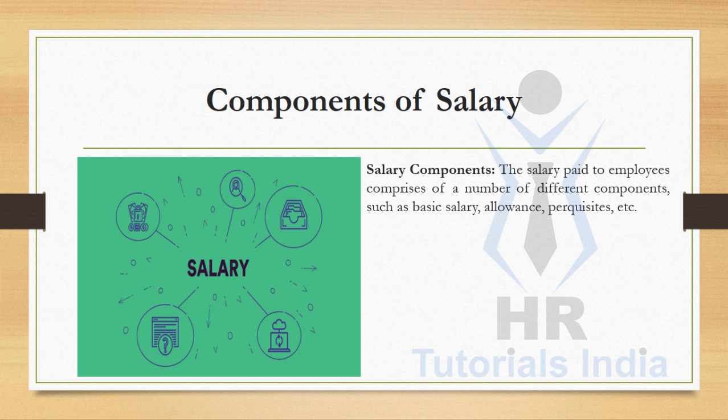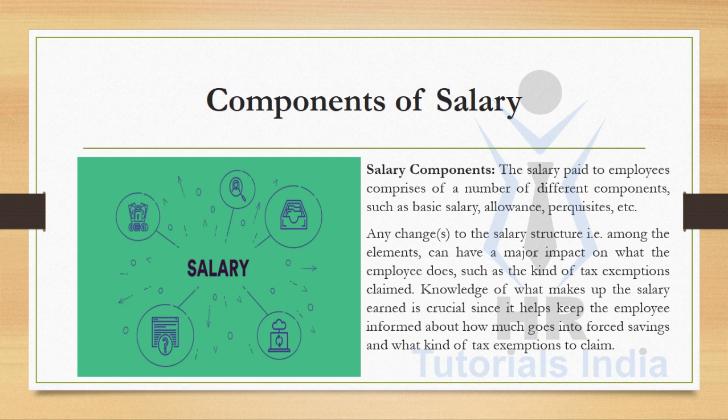Salary components. The salary paid to employees comprises a number of different components such as basic salary, allowances, perquisites, etc. Any change to the salary structure among the elements can have a major impact on what the employee does, such as the kind of tax exemptions claimed. Knowledge of what makes up the salary earned is crucial since it helps to keep the employee informed about how much goes into forced savings and what kind of tax exemptions to claim.